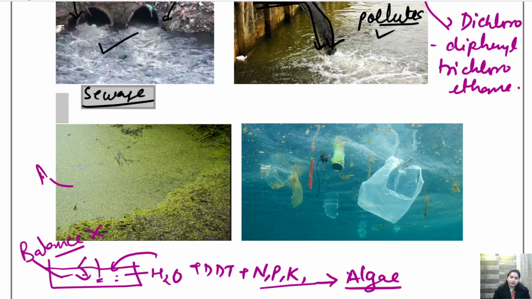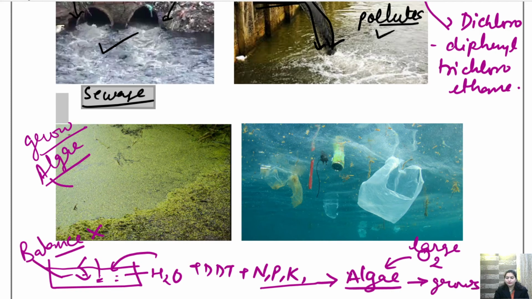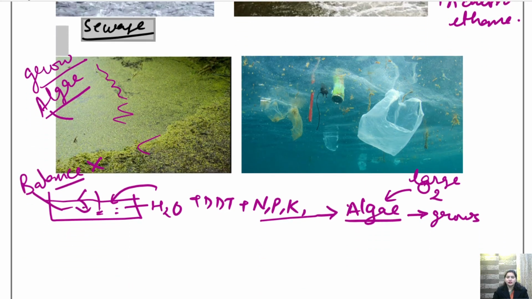This is algae, and due to the imbalance in water, algae starts to grow in the water. The specialty of this algae is that it requires a large amount of oxygen. So this algae takes oxygen from the water and grows. This whole spread of algae is taking oxygen from the water. So the oxygen level will decrease in water.